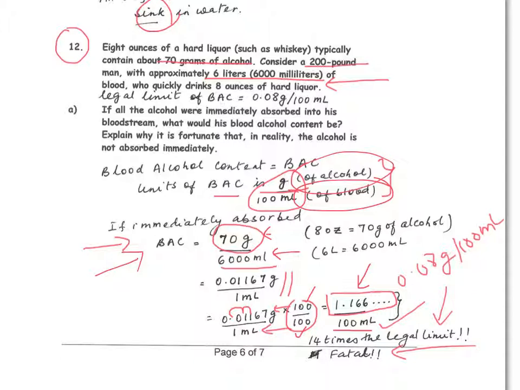and that would be 1.1666 grams of alcohol per 100 milliliters of blood, which is really 14 times the legal limit, which is 0.08 grams per 100 ml, and that could be fatal. But luckily, the alcohol doesn't get immediately or instantaneously absorbed into the bloodstream. It happens slowly, so it keeps the blood alcohol content at a certain limit.